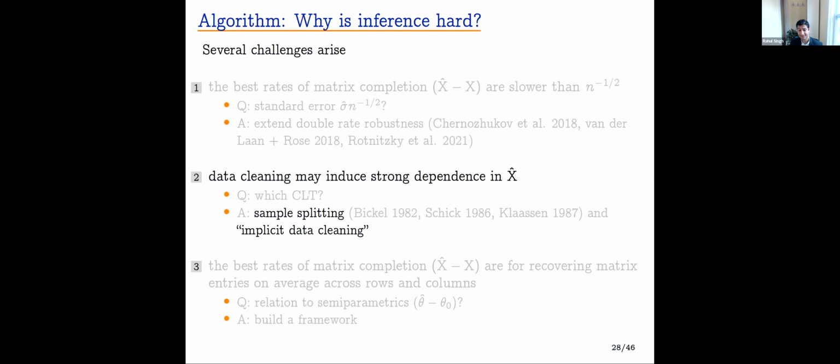The second challenge is that data cleaning may induce strong dependence in this cleaned data matrix X hat. So what central limit theorem could we use for inference? Our answer will be to break a lot of dependence by using sample splitting, which is a classic idea, and implicit data cleaning, which is a new idea.